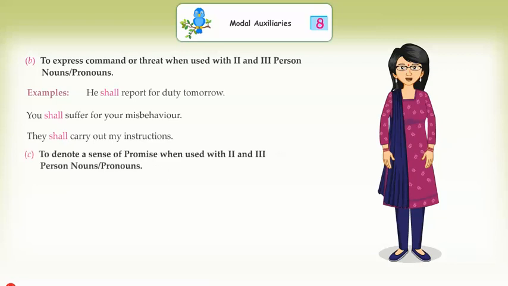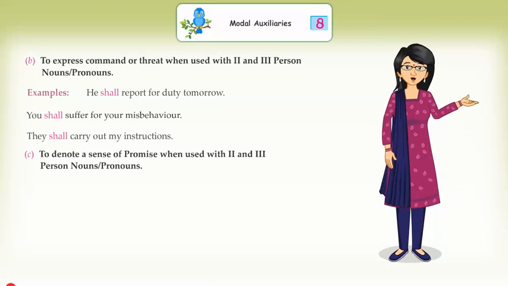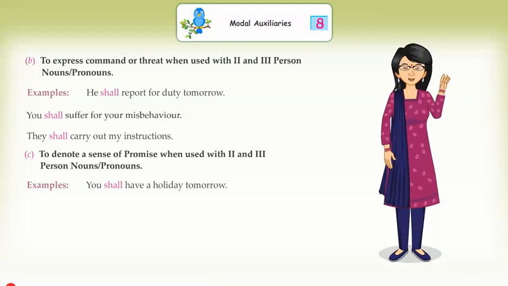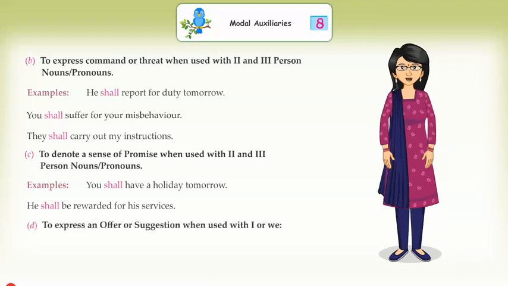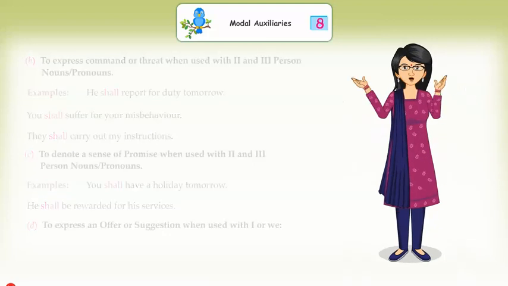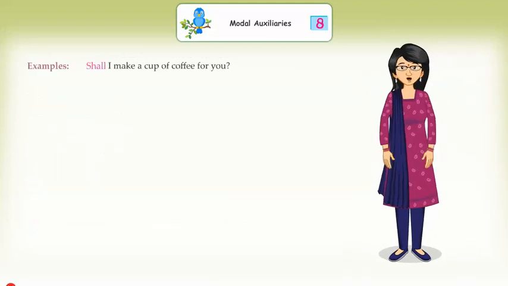C. To denote a sense of promise when used with second and third person nouns, pronouns. Examples: You shall have a holiday tomorrow. He shall be rewarded for his services. D. To express an offer or suggestion when used with I or we. Examples: Shall I make a cup of coffee for you? Shall we go on a picnic today?